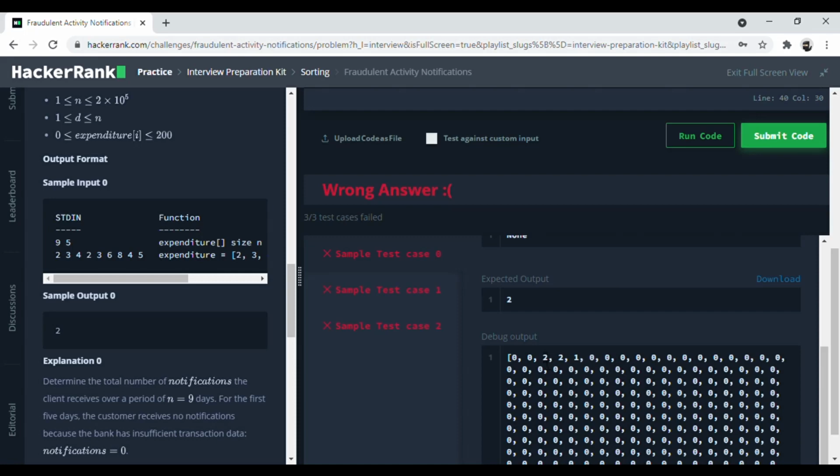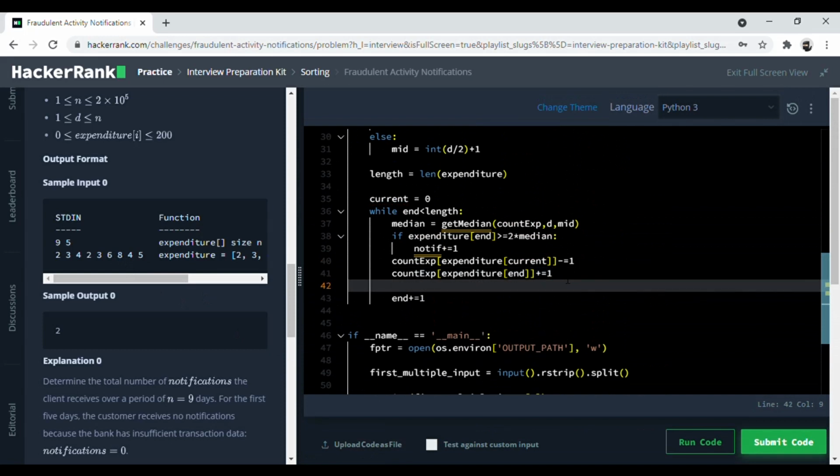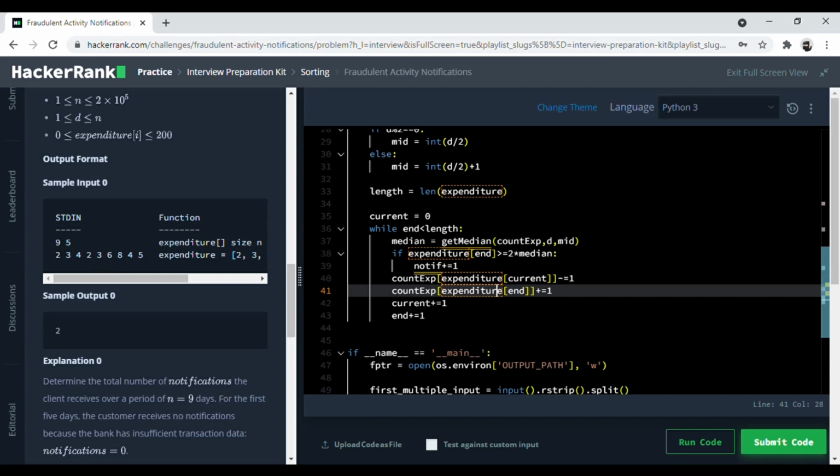So that is why we subtract 1 from the lowest one and add 1 to the next one wherever it is. And after we do this, we increase the current position by 1. So now the current is at 1, so the next time expenditure current won't be 2, it would be 3, then 4, 5, and so on. So this is the main logic.